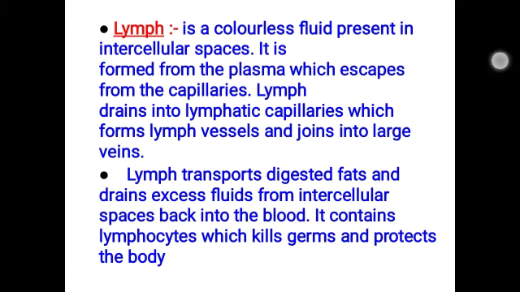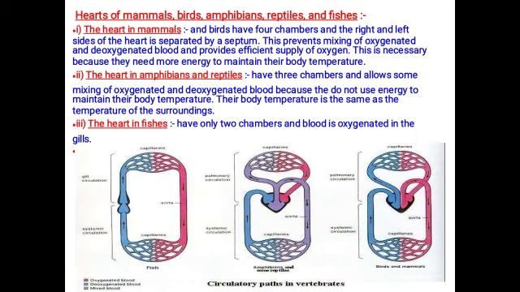Right, children? We'll move to the heart of mammals, birds, amphibians, reptiles and fishes. The heart in mammals and birds is four-chambered. We said that we human beings also have a four-chambered heart. The right and the left side of the heart are separated by a septum. This prevents the mixing of oxygenated and deoxygenated blood and provides an efficient supply of oxygen. This is necessary because they need more energy to maintain their body temperature.